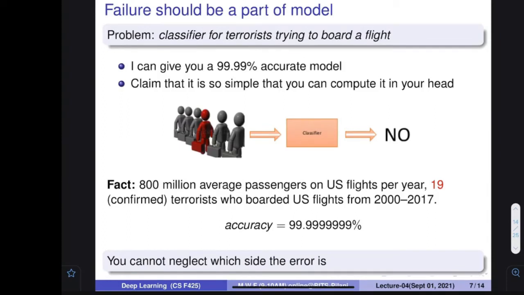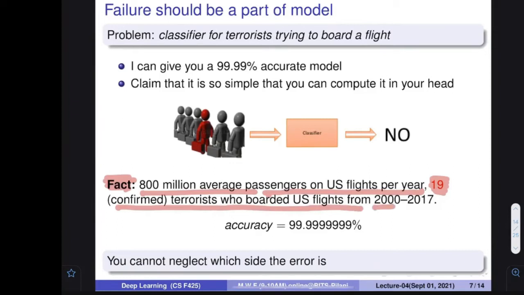So in some places it is going to make errors, in other places it is not. Let us try to understand the facts. The fact is that there are 80 million average passengers on US flights per year. Per year, 80 million passengers board flights. Out of them, only 19 were confirmed terrorists who boarded US flights from 2000 to 2017. Only 19. If you say no to everybody, what is your accuracy? 99.9999%.